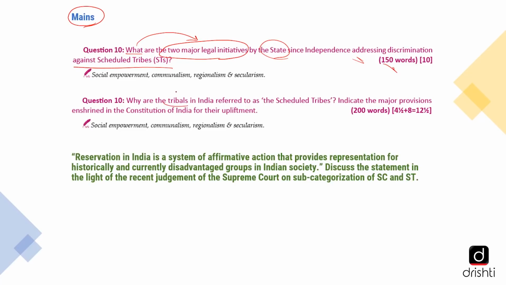Also, why are the tribals in India referred to as the scheduled tribes? Now indicate major provisions enshrined in the Constitution of India for their upliftment. Other than this, from this perspective, we can think of a question that Drishti has framed, wherein reservation in India is a system of affirmative action that provides representation for historically and currently disadvantaged groups in Indian society. Discuss this statement in the light of the recent judgment of the Supreme Court on subcategorization of SC and ST.